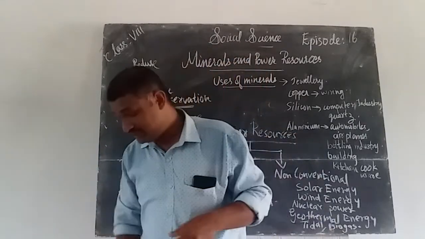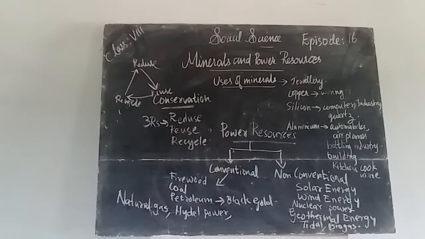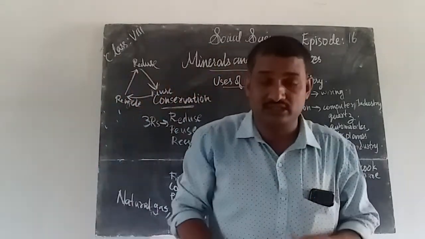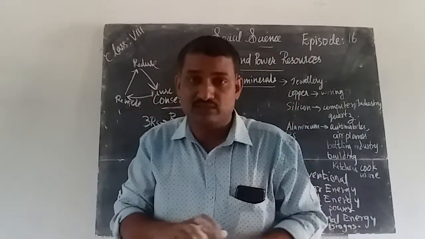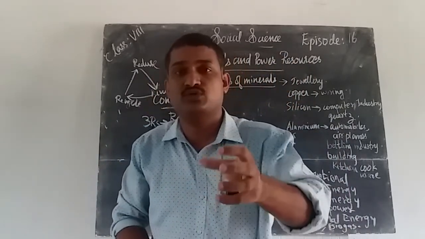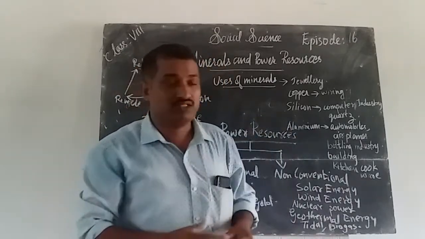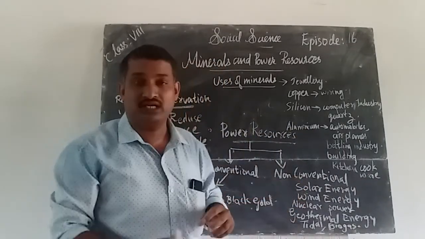Other than this, there are many types of movements that happen in our earth, and it will be boiling. You know that magma, due to the changes in the magma, produces thermal energy.